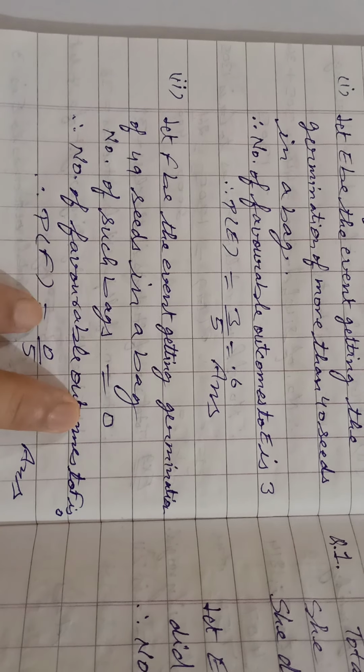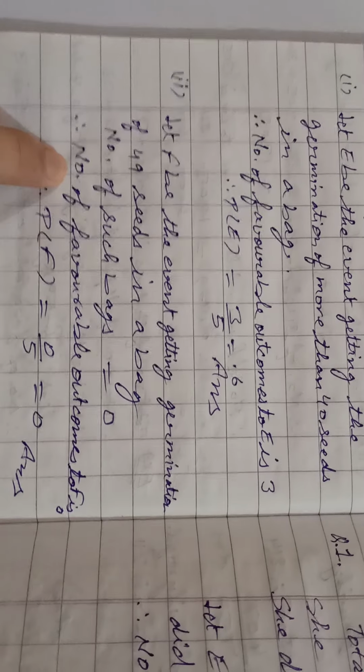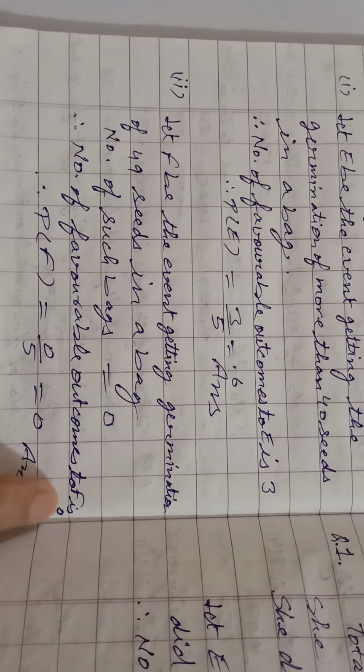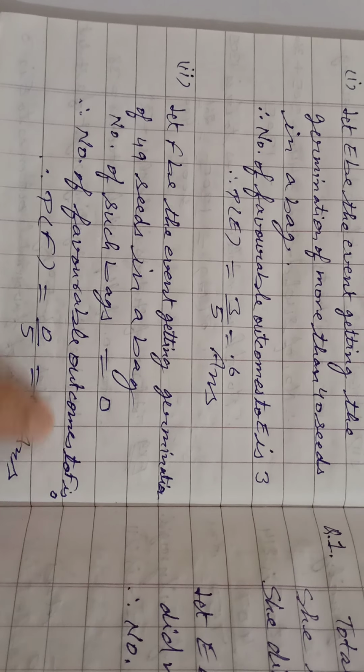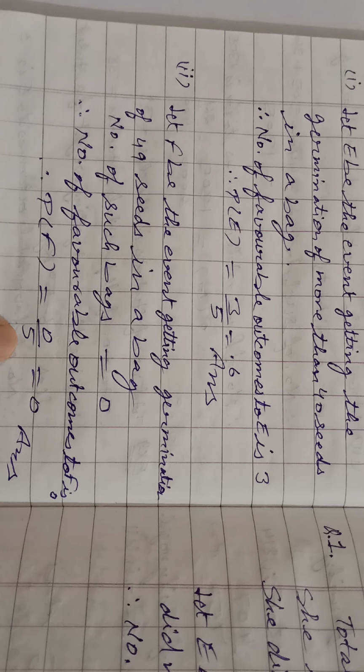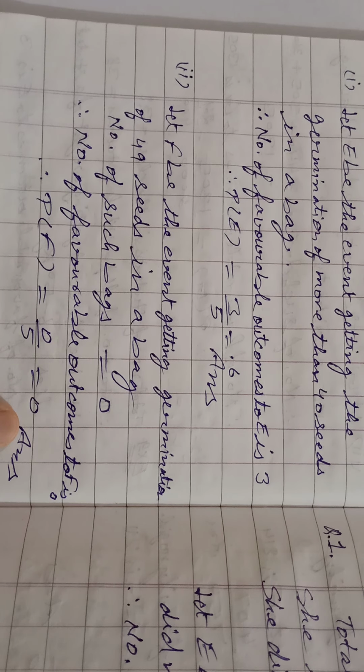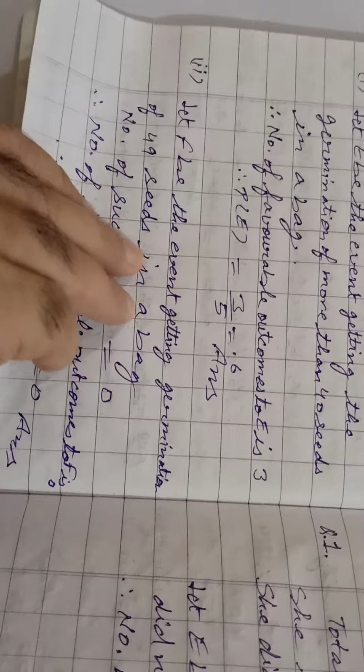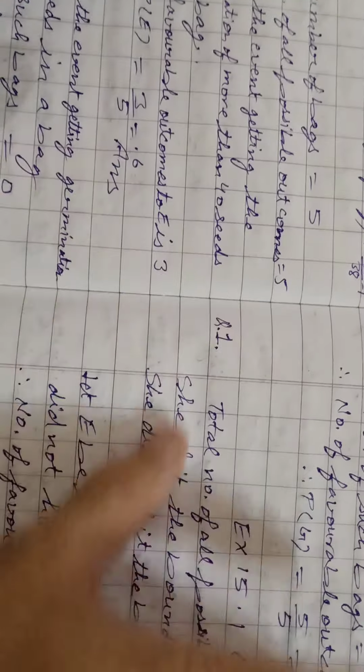Number of such bags is 0. So the number of favorable outcomes to F is 0. P(F) equals 0 upon 5, equal to 0. This is your required answer. Now we discuss the third part.